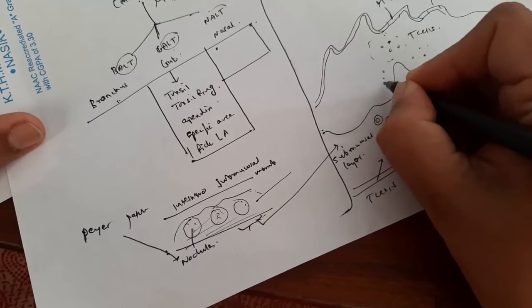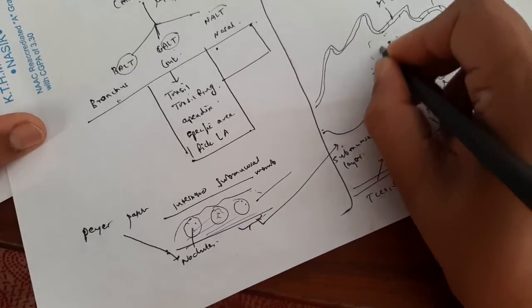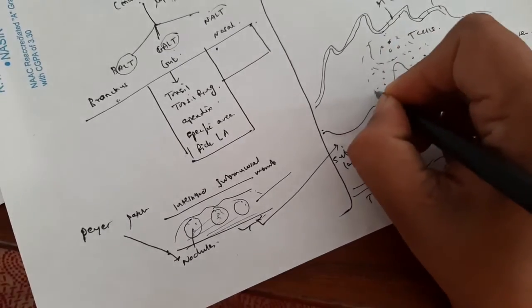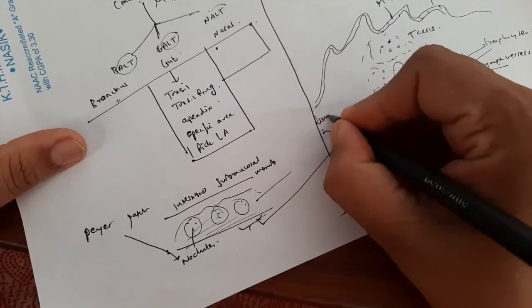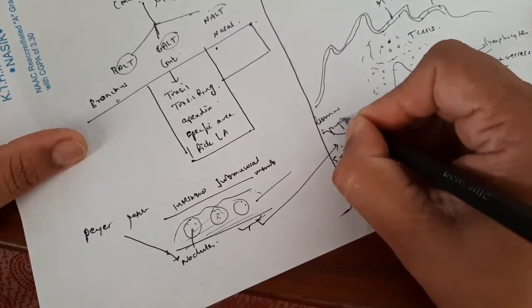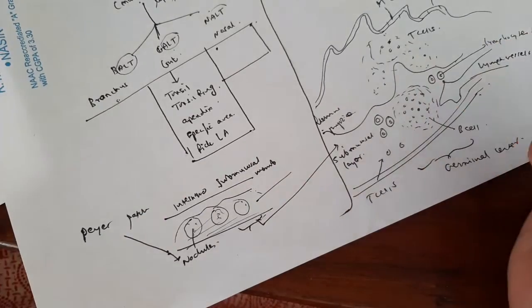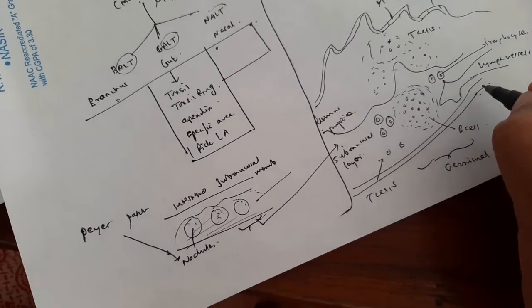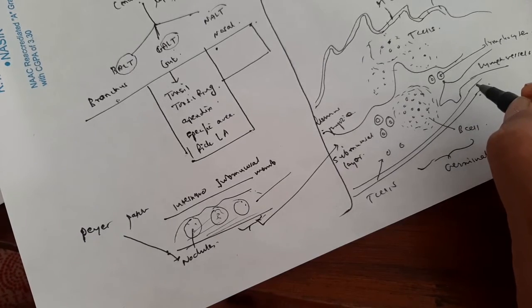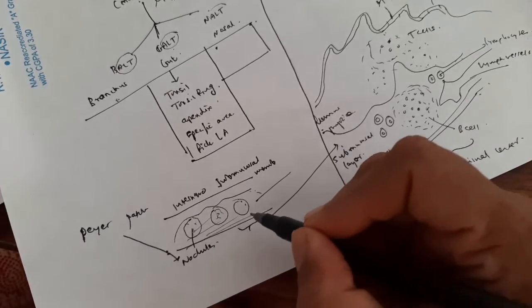But this area is rich in T cells. Lamina propria. When we observe this diagram of Peyer's patches, these cells are found as nodules.